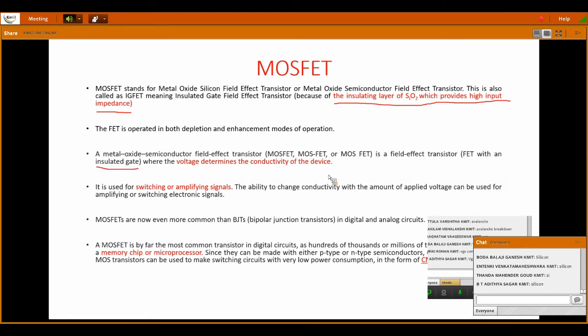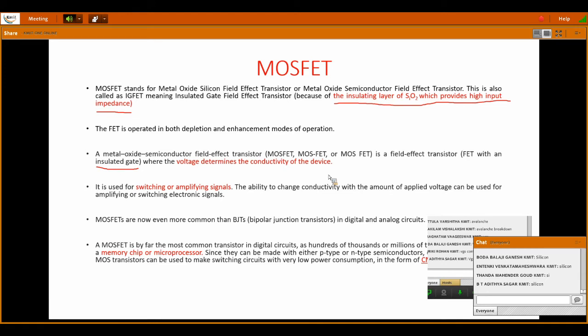I'll repeat this. In MOSFET, if you give the voltage, then only the channel is created and conductivity takes place. If you want the flow of carriers to take place, then a controlling voltage needs to be given.